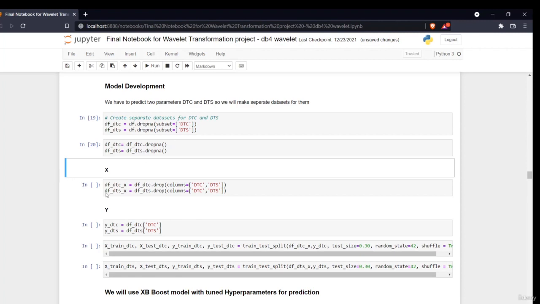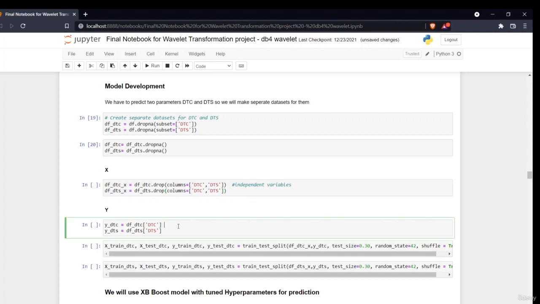So now we have to make our independent and dependent variables, right? This is our independent variables for both, and this is our dependent variable. What we are doing is dropping our final features from that. So this is our independent variables, and we are taking the other as the dependent variable.